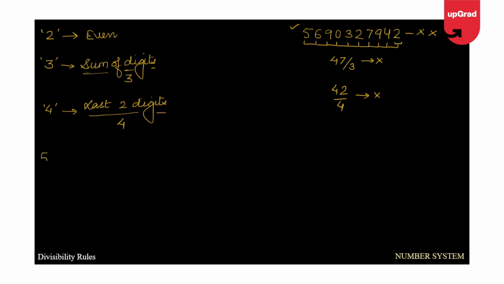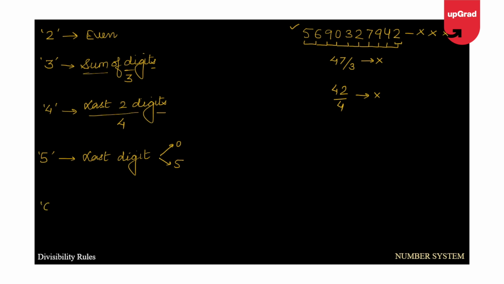5, and the easiest one. The last digit, as we all know, should be either a 0 or a 5, and then we can say that the number is divisible by 5. Over here, the last digit is 2, hence this is not divisible by 5 as well.